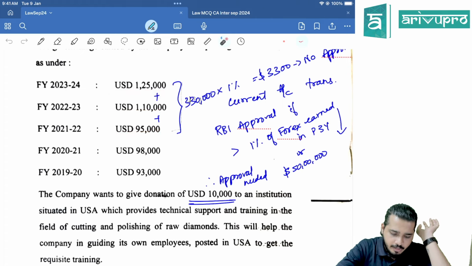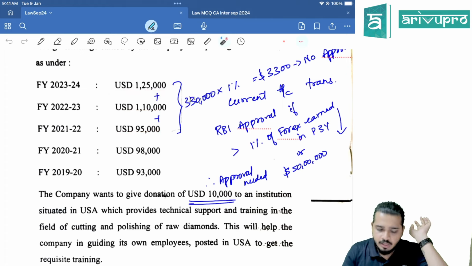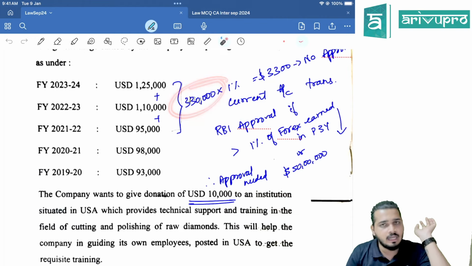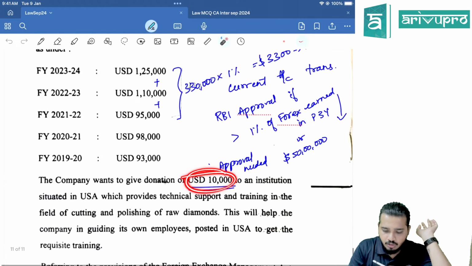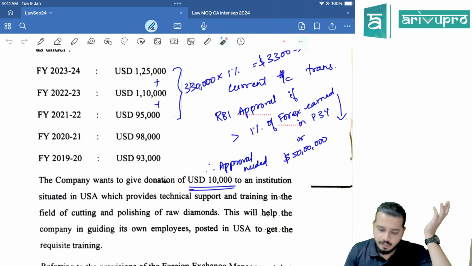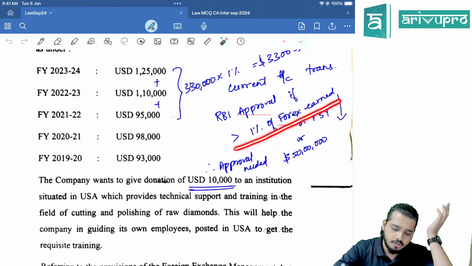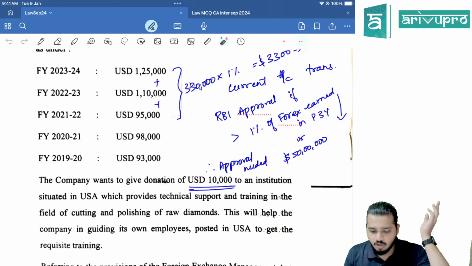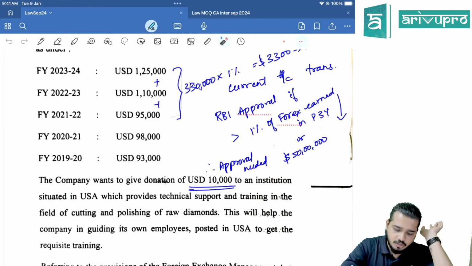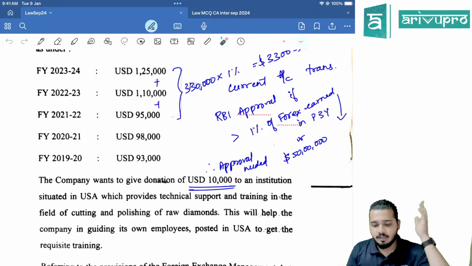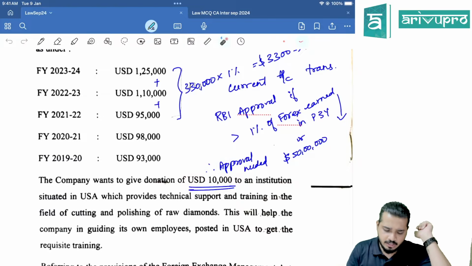How much is it? 125 plus 110 plus 95, you do, you get 3,30,000. 3,30,000 into 1% is what? $3,300. Up to this, no approval. Since you want to give 10,000, approval is required, right? So more than 1% of forex earned in previous 3 years or $50 lakh, whichever is lower, approval is required, right? And this is more than 1%, definitely approval is required.